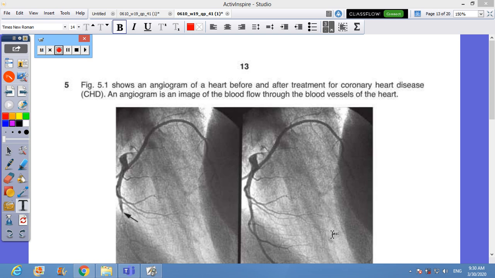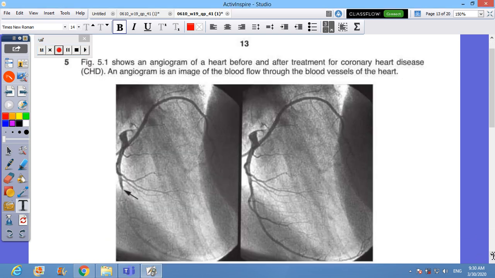Welcome back, and we are doing question 5 right now. The question reads: 5.1 shows an angiogram of the heart before and after treatment for coronary heart disease, CHD. An angiogram is an image of the blood flow through the blood vessels of the heart.